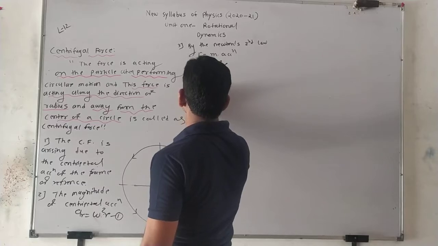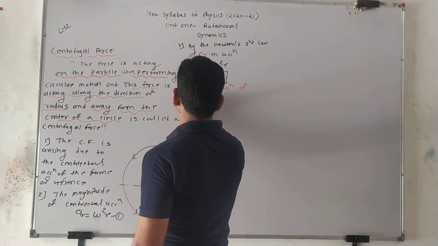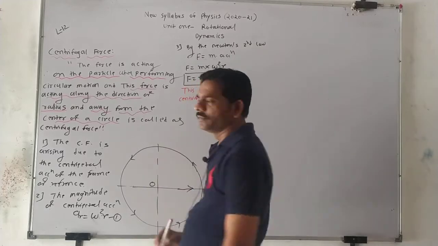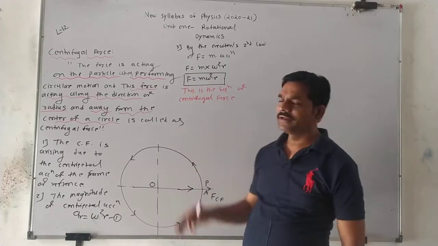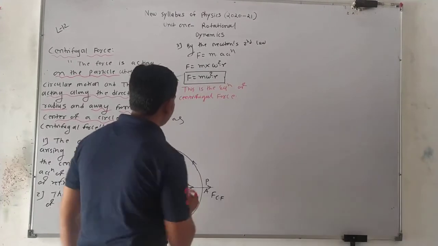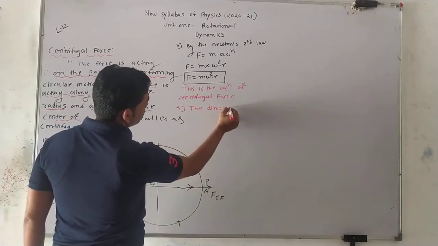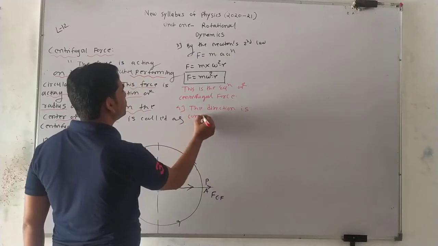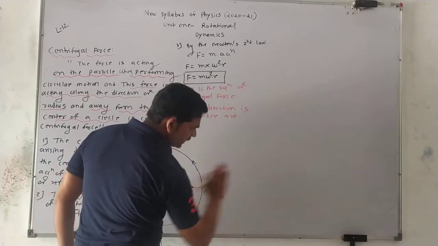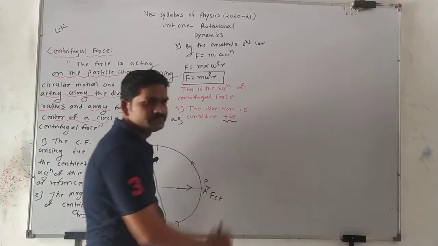This is the formula of a centrifugal force. This is the equation of centrifugal force. Yes or no? Yes. And the magnitude and direction, it should be considered positive here. Okay, so I write down the point. The direction is considered positive. Why? Because it is away from the center. So away from the center, we always consider the positive sign.